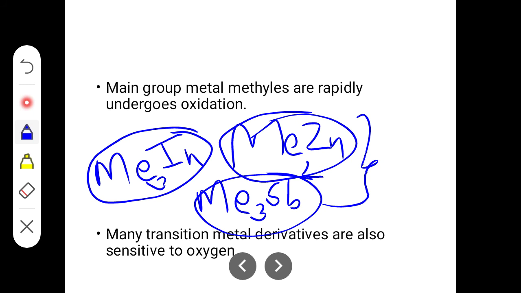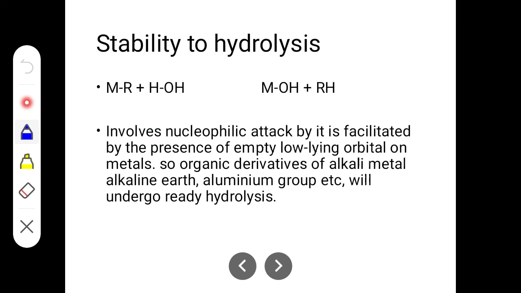Similarly, many transition metal derivatives, as well as main group metal methyls, are also very unstable towards oxidation. So what we understood is that organometallic compounds are unstable towards oxidation, and if there is a presence of beta hydrogen, then it is unstable. If there is no beta hydrogen, then that organometallic compound will be most stable. Then the last one is the stability to hydrolysis.